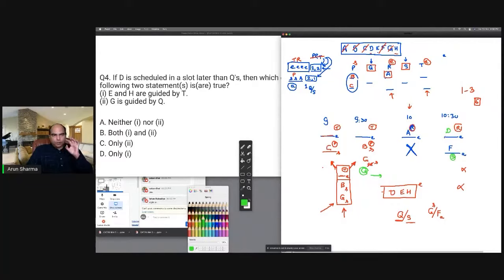Then which of the following two statements are true? E and H are guided by T. This will be necessary because only 2 blanks are left for the economics students and there are only 2 students left. So E and H are guided by T, definitely true. And G is guided by Q, that's also definitely true. So both these are true. Both 1 and 2 becomes the answer.